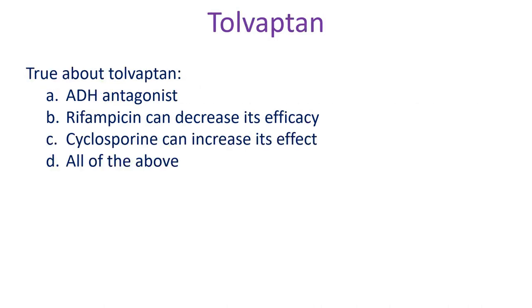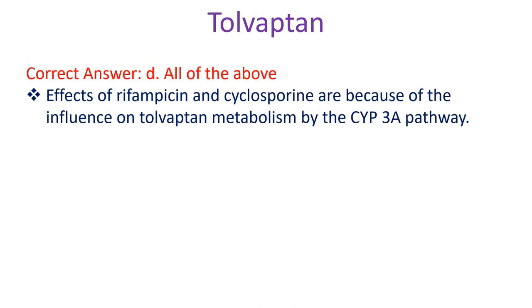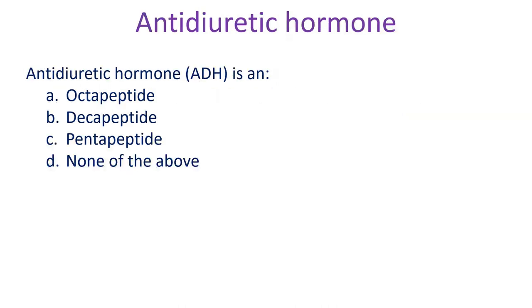True about tolvaptan. A. ADH antagonist. B. Rifampicin can decrease its efficacy. C. Cyclosporin can increase its effect. D. All of the above. Correct answer D. All of the above. Effects of rifampicin and cyclosporin are because of the influence on tolvaptan metabolism by the CYP3A pathway.